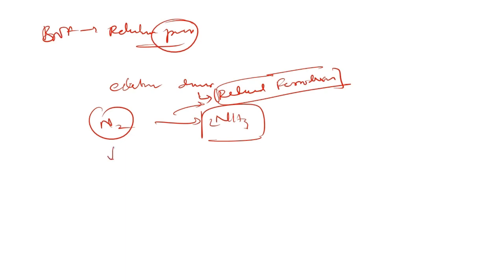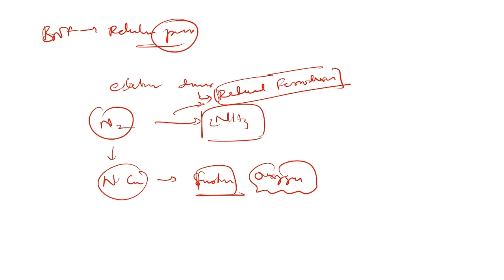Then, talking about the process of nitrogen fixation, the nitrogenase complex which is formed is sensitive to oxygen. This particular complex will be irreversibly inactivated in the presence of oxygen. So it is mandatory that this whole process should occur in anaerobic conditions.